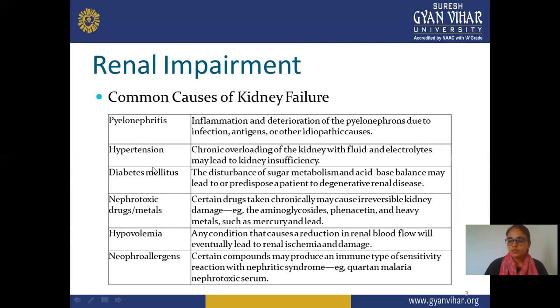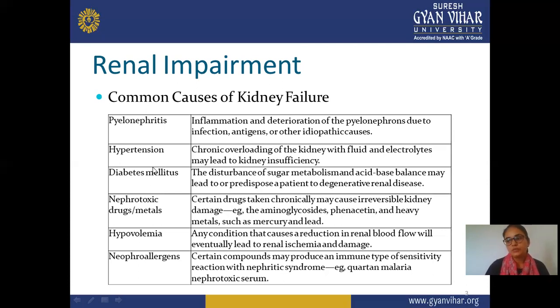The proper sugar balance is disturbed, and imbalance occurs between acid and base and in sugar metabolism. Due to this, renal failure or renal impairment occurs in diabetes mellitus patients. Next is nephrotoxic drugs and matters.